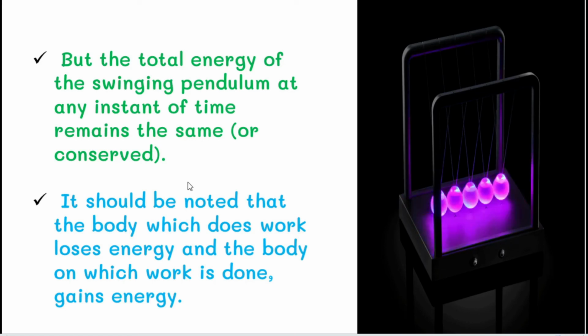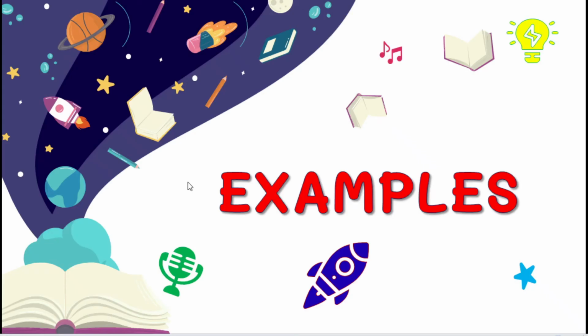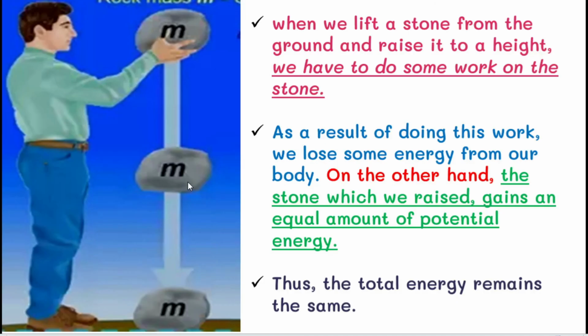So students, it should be noted that the body which does work loses energy and the body on which work is done gains energy. So when we are doing some kind of work, we lose some kind of energy. After the work is done, the body on which work is done gains the energy. Some examples we are going to see now.